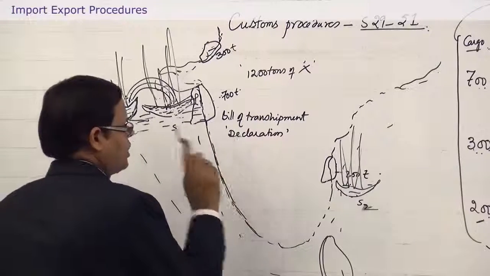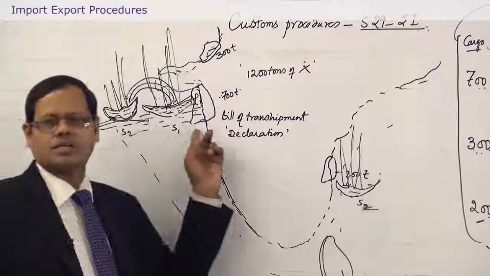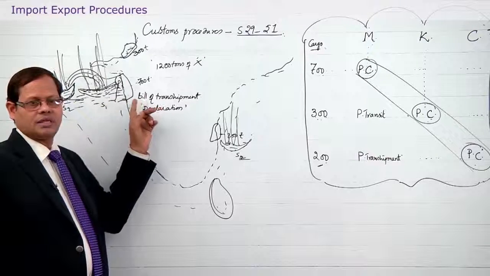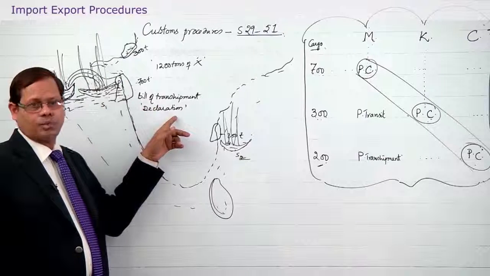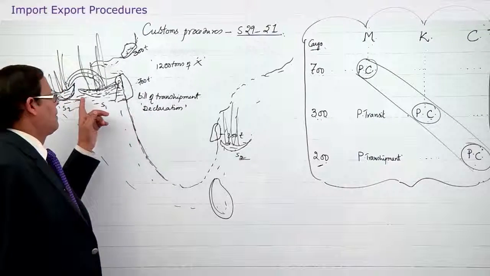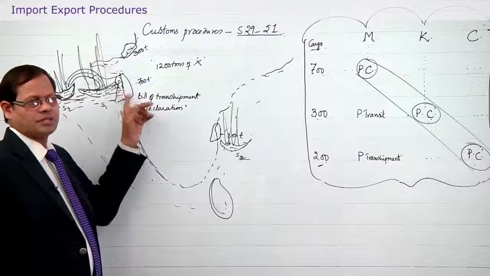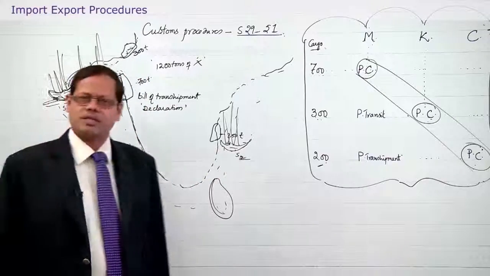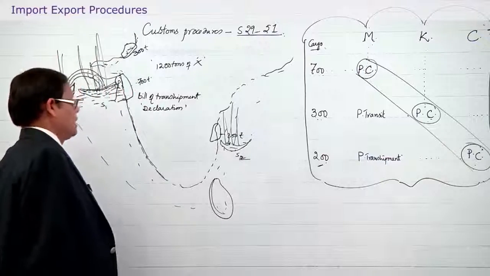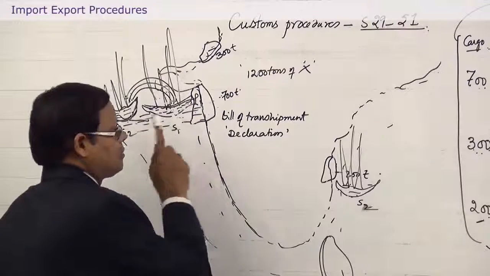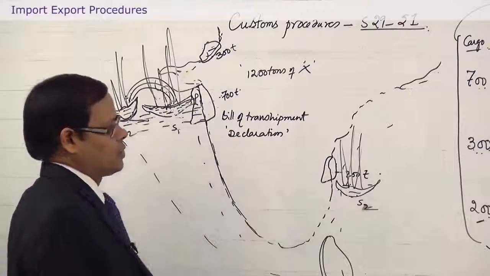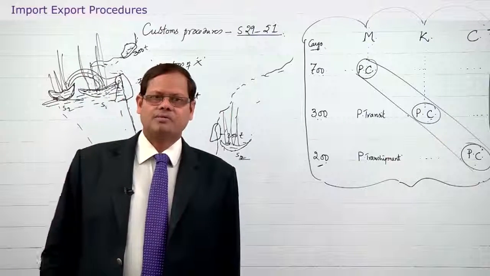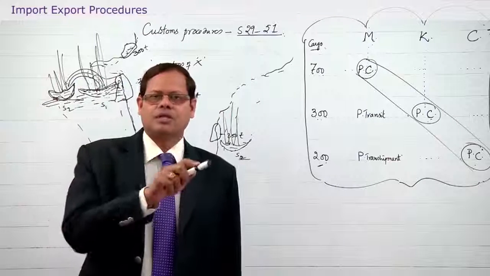So, what is common is, both in case of transit and transshipment, import manifest is necessary, and in both the cases they are not allowed if they carry prohibited goods. Number 2, no duty is payable at the port of transit or transshipment. Actually, the duty is payable at the port of clearance, not at the port of transit or transshipment. So, these are the common features, and sometimes goods may be passing through a land route, that may be allowed. Maybe sometimes you are passing through Indian territory from Pakistan to Bangladesh.